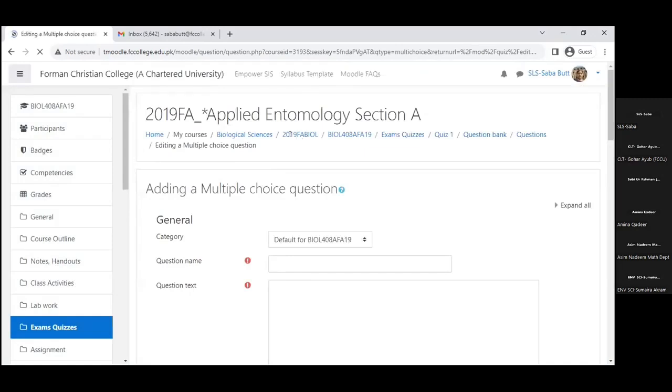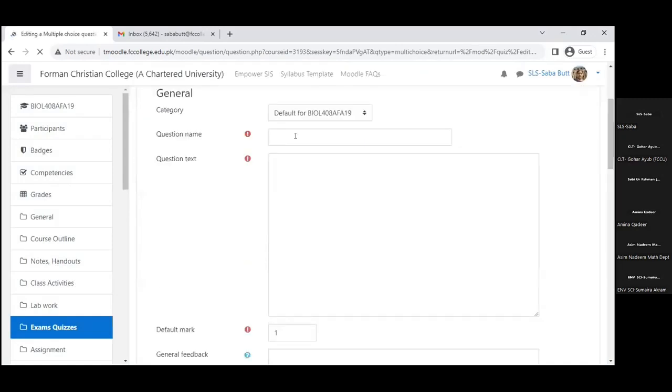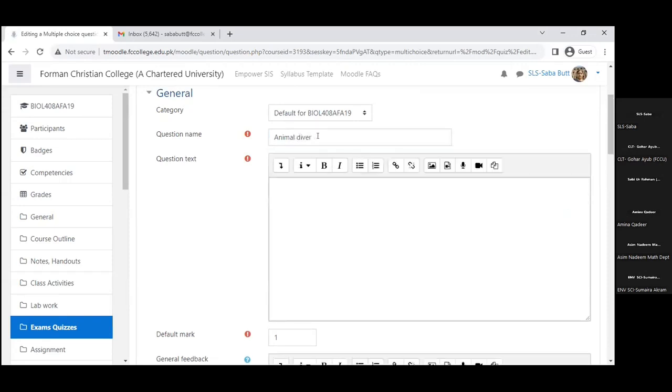So here we have to name the question. We can give a topic or category. For example, I will say the topic is animal diversity. Here we can type in our question text. Like I would say A, B, C, D. I do not waste time writing down a question. But you have formatting options. You can make something bold, italic. You can use bullet points and numbers. You can also add a link, or add a picture, a video, a YouTube link.